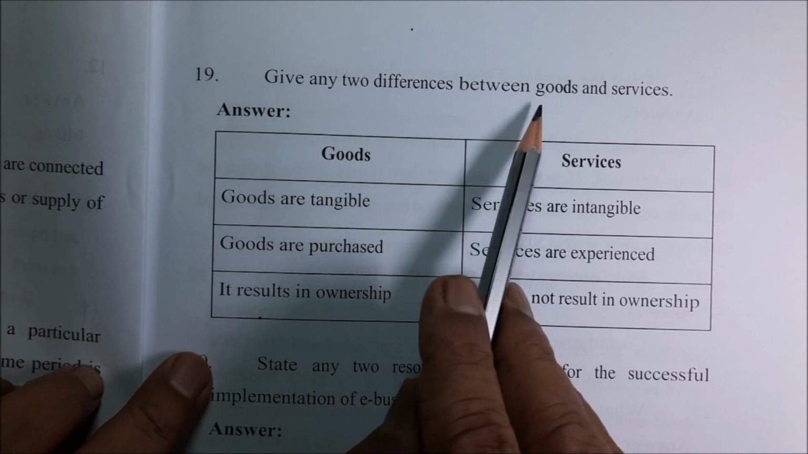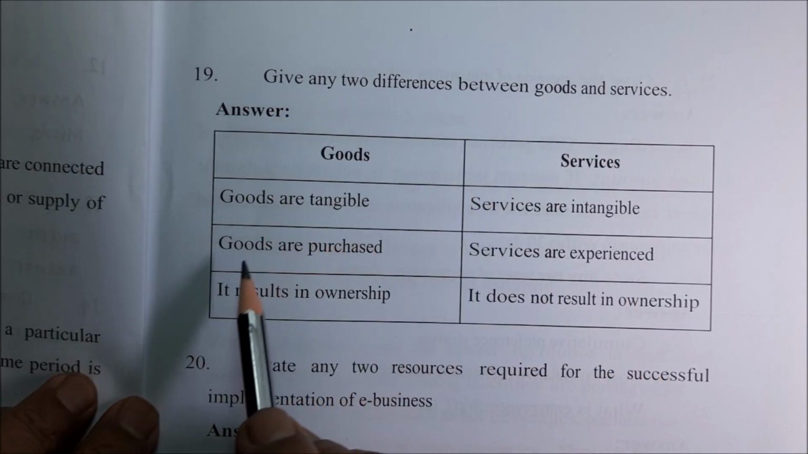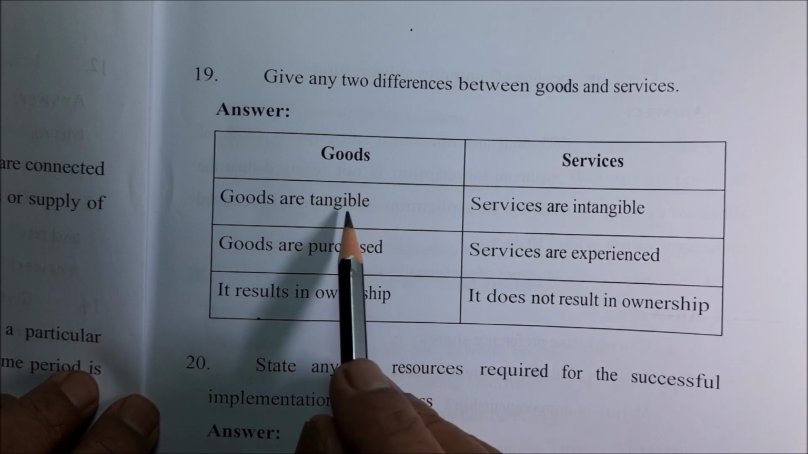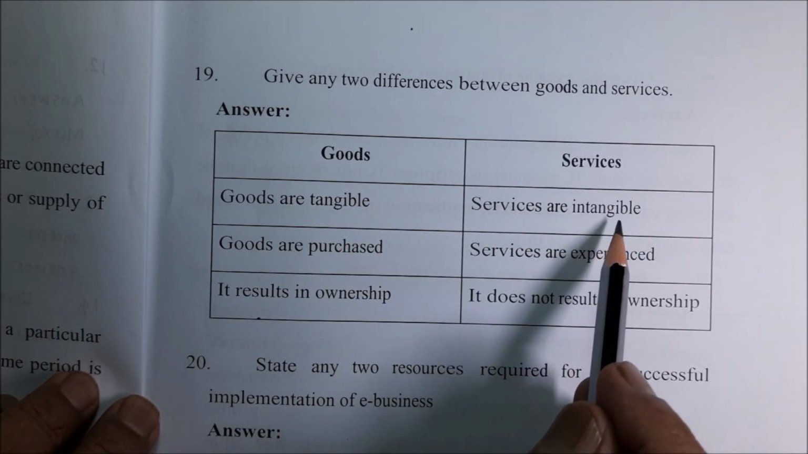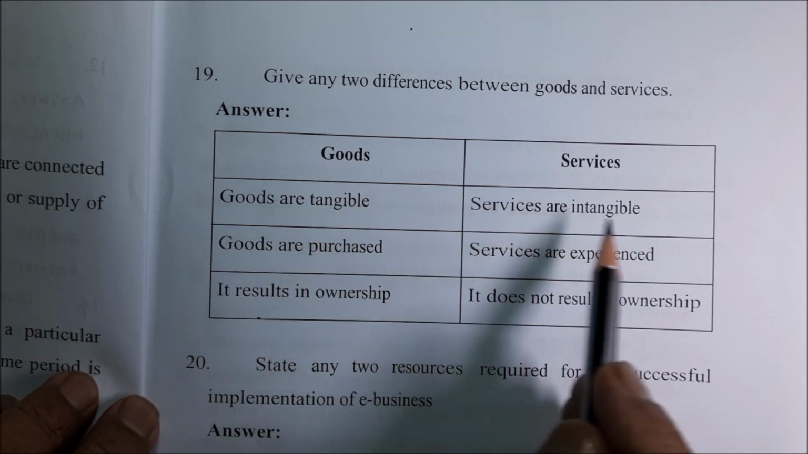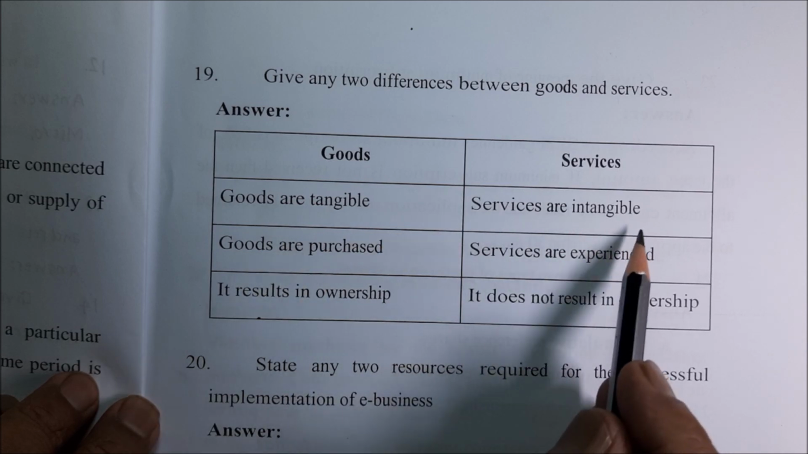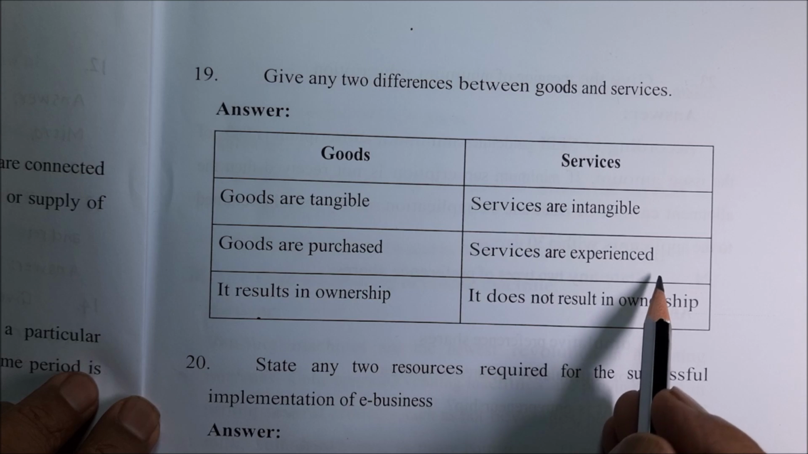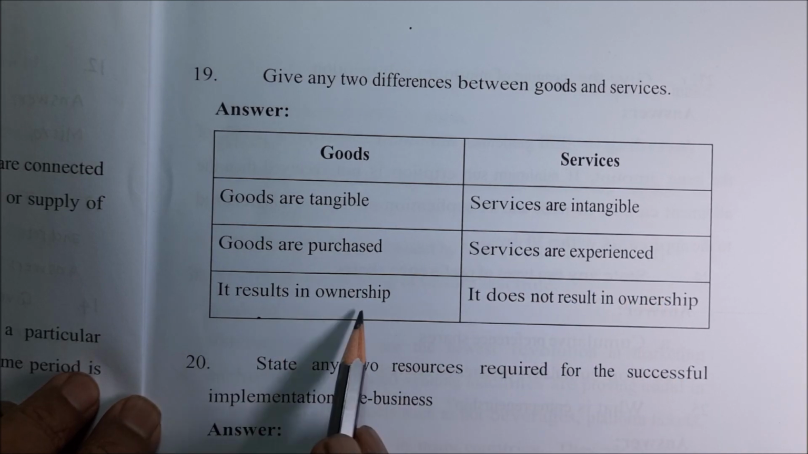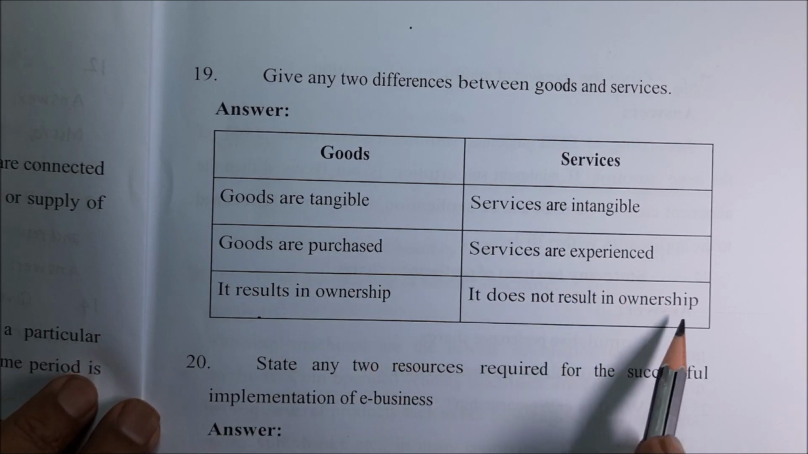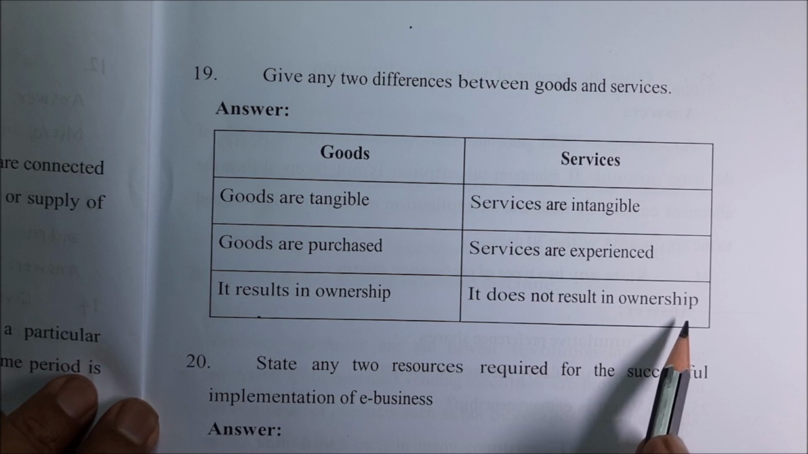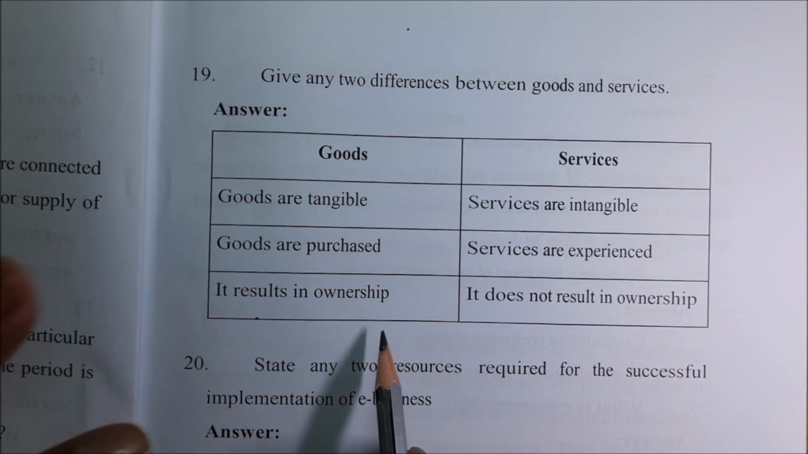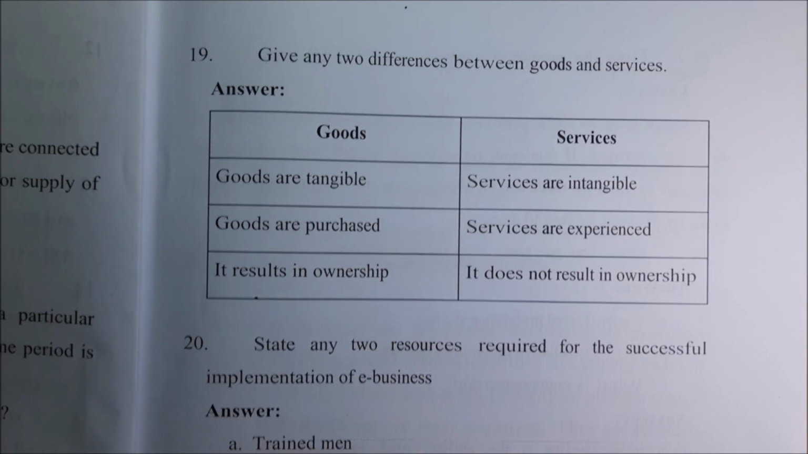Give any two differences between goods and services. You know that goods are tangible, whereas services are intangible. That means you can see goods, but you cannot see services. That is tangible and intangible. Goods are purchased, services are experienced, right? Goods result in ownership, services do not result in ownership. Service comes and goes, but goods always result in ownership.